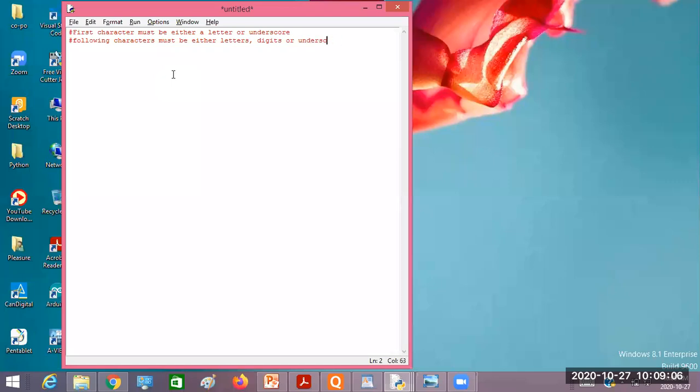Correct? So the following characters must be either letters, digits, or underscore. Now these are the two rules. No special characters are allowed except underscore, that's there in the second rule. And if it is a keyword, then it's invalid, something like that we have. Okay, so let it be now.